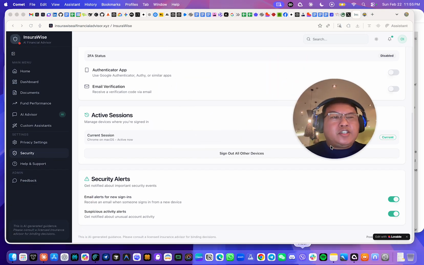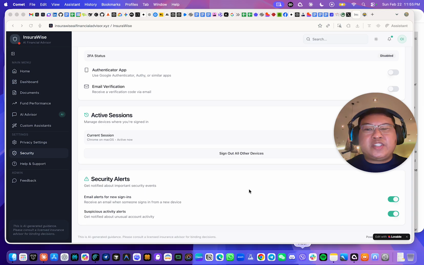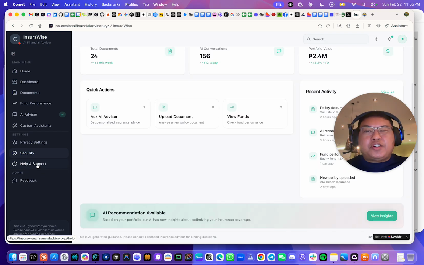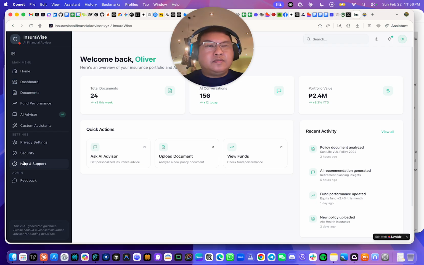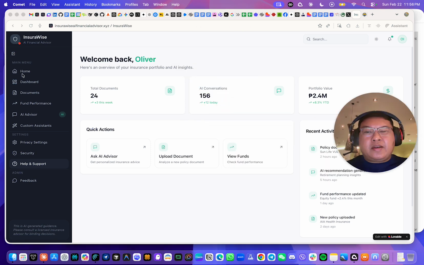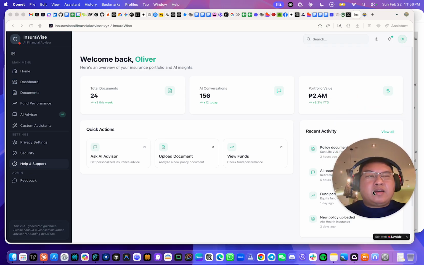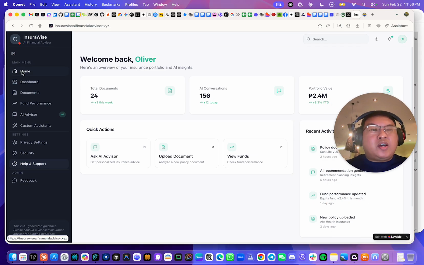And just a disclaimer, there are some functions here that we're going to need to fix since this is a version 1 prototype. So we're just going to show its current core features. And then you also have the option for help and support. Apparently, it redirected us to the home page, but we're going to fix this because this is not the official platform. And also in the future, we're going to include a payment portal for the payment gateway integration. Okay, so this is just the version 1 demo for now.